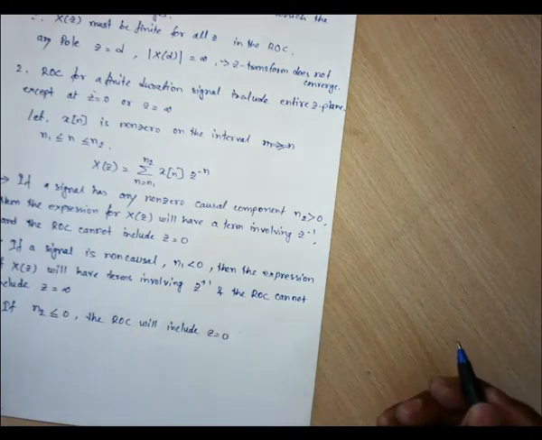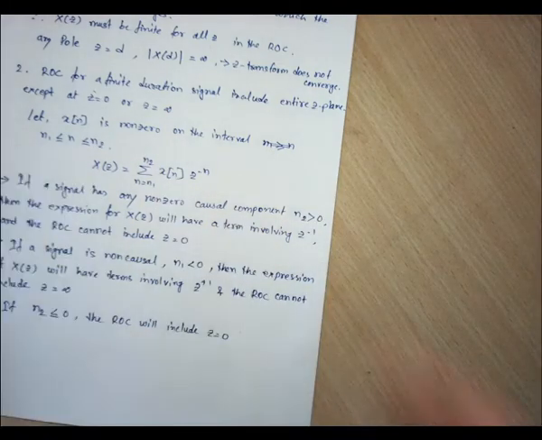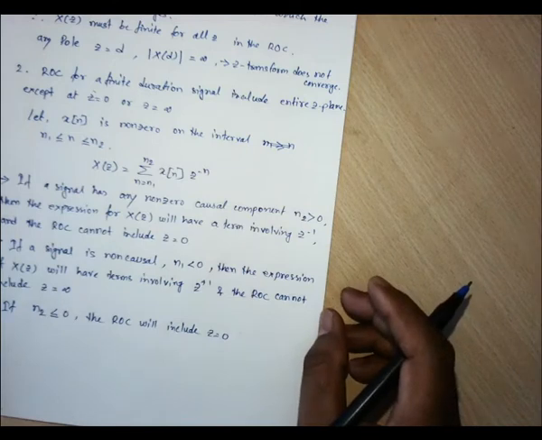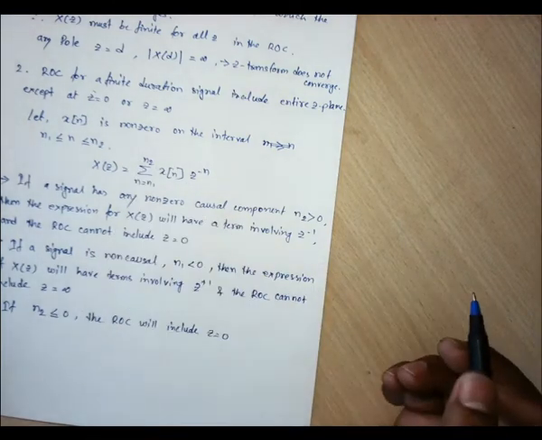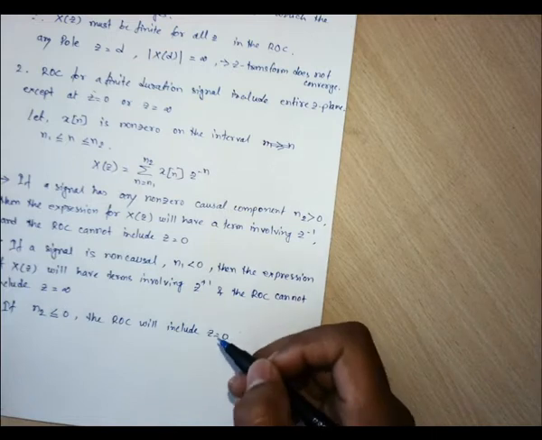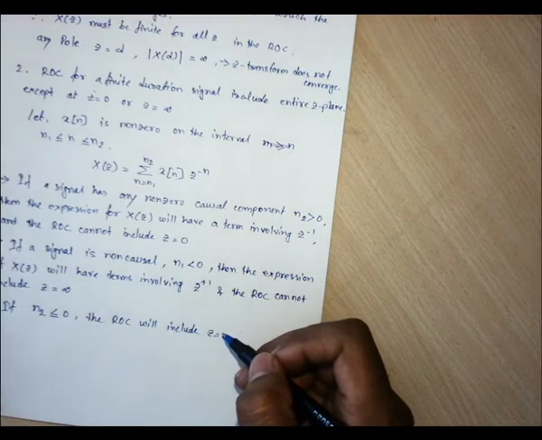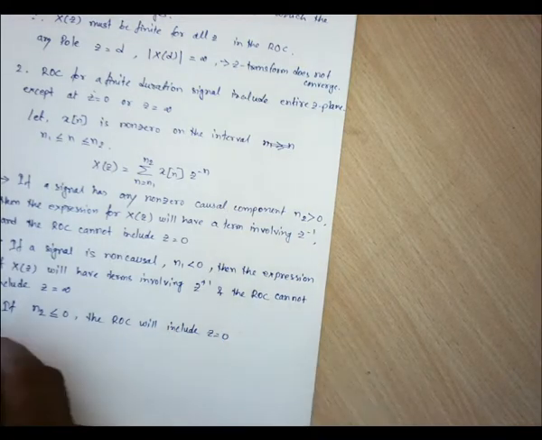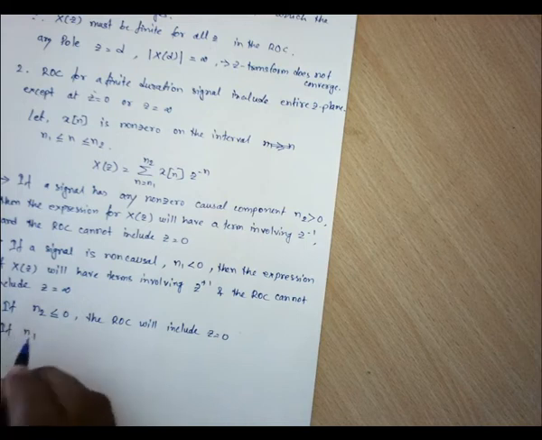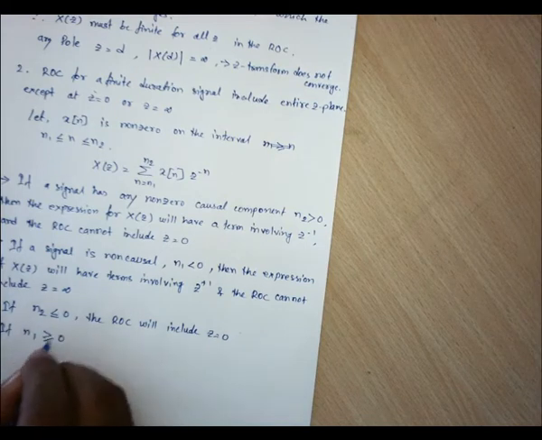So this upper limit is on the left-hand side, and obviously it will include z equals 0, because for z equals 0 this X(z) will be finite, right? Now, fourth case: if n1 is greater than or equal to 0,